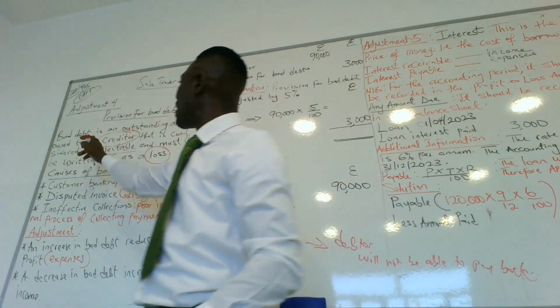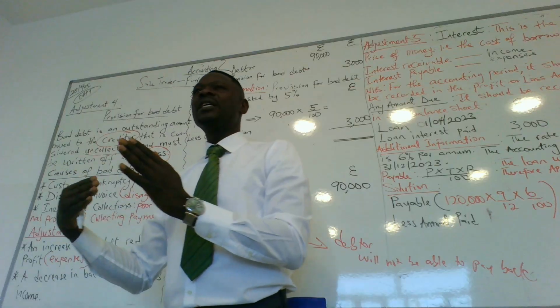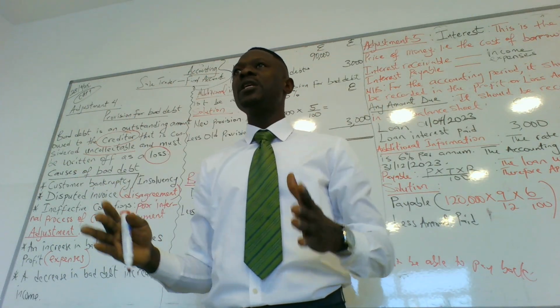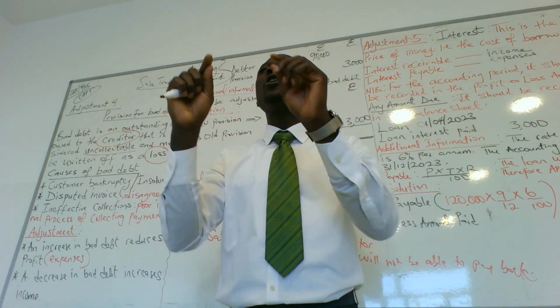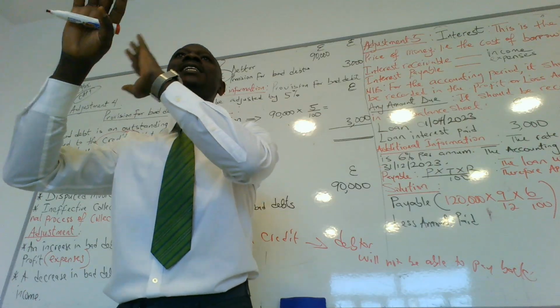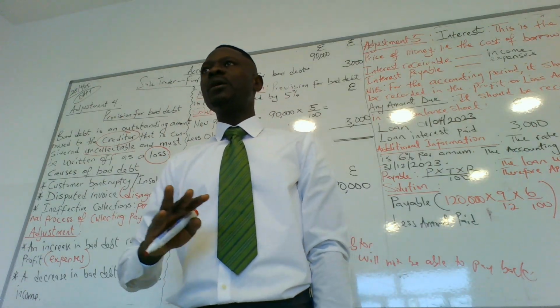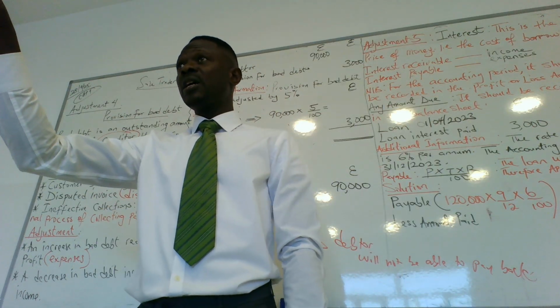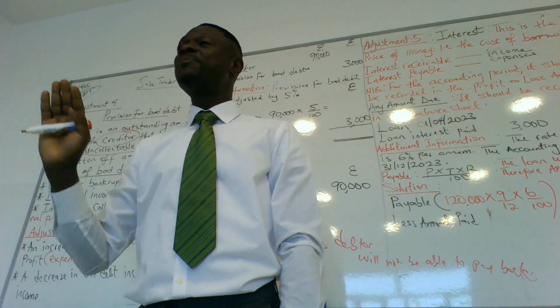So a bad debt is an outstanding payment that is not collectible. You won't get the money. You have to bear it yourself. It becomes an expense for you as a business. Any question up to now? Is it clear? If it's not clear, please tell me.